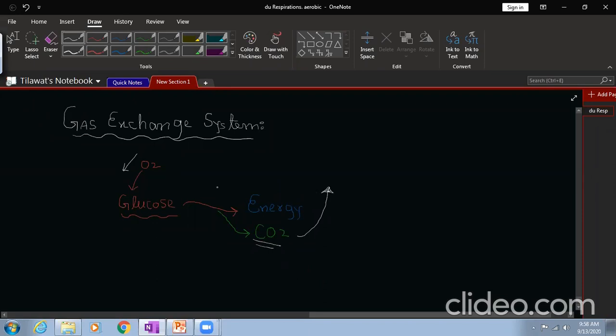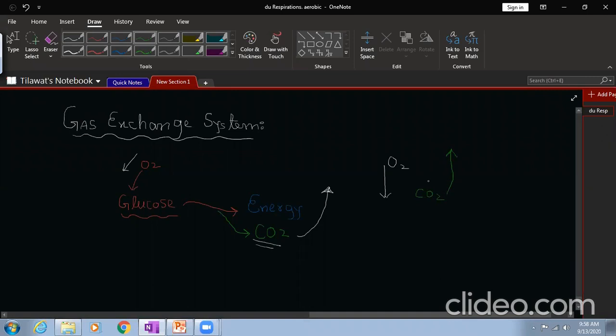Taking in oxygen for respiration and giving out carbon dioxide is called what? This is actually the gas exchange system.